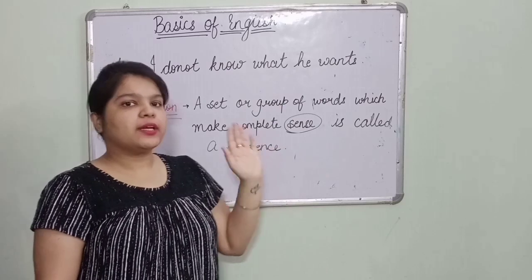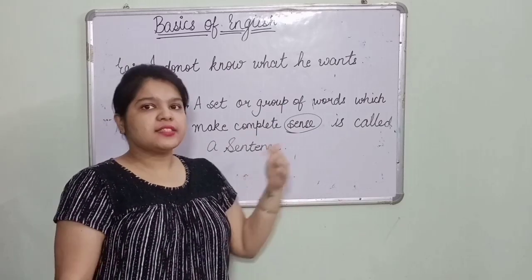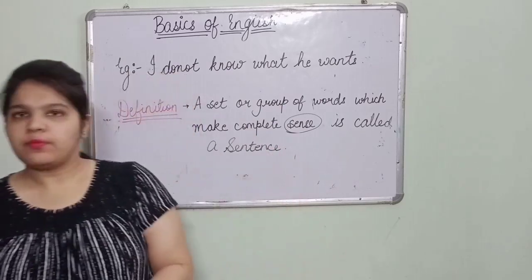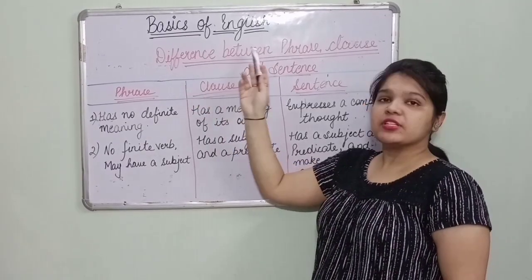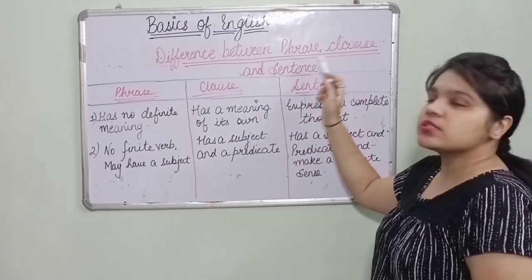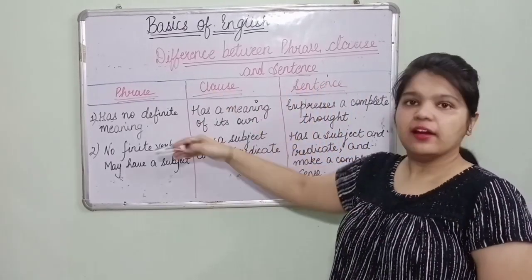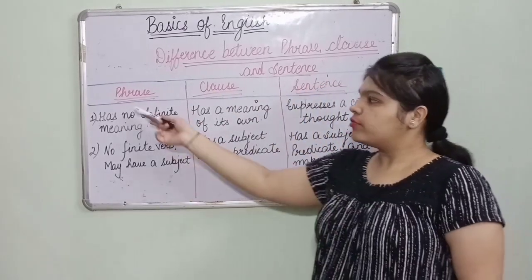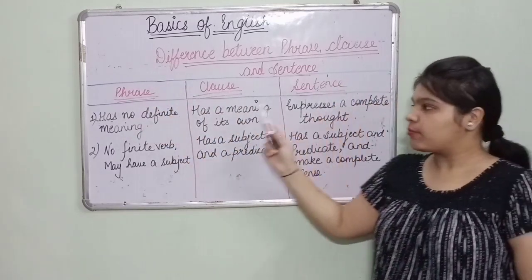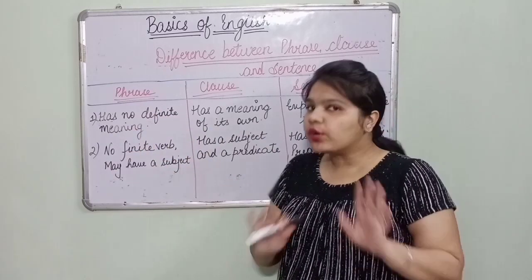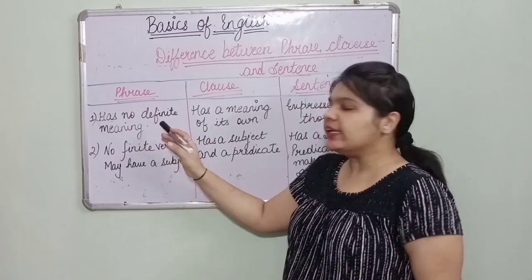So it will be clear to all of you what these three mean. Now let's go through the difference between a phrase, clause and a sentence in tabular form. First is a phrase, then a clause, then a sentence. A phrase has no definite meaning.